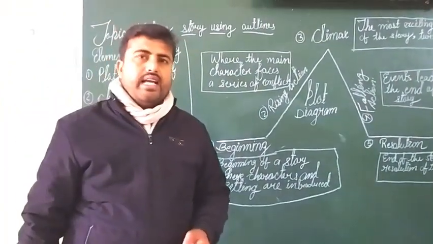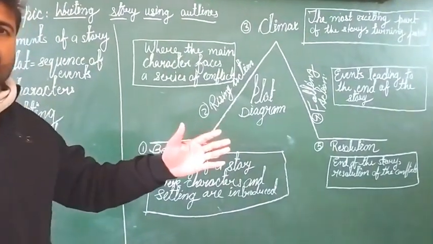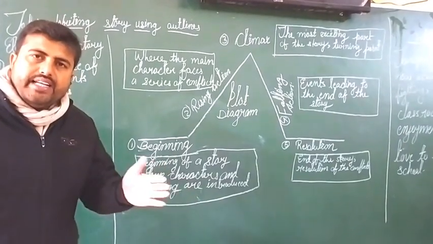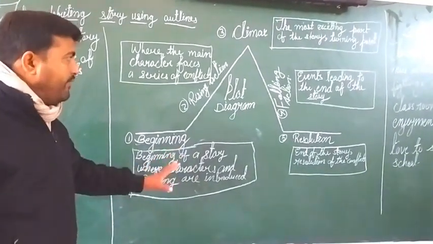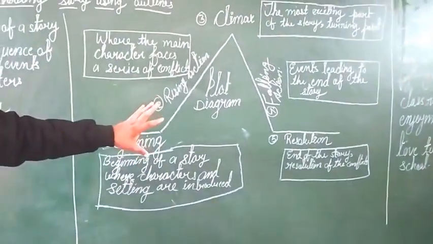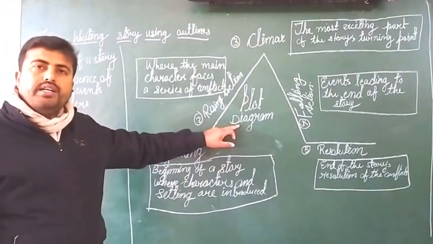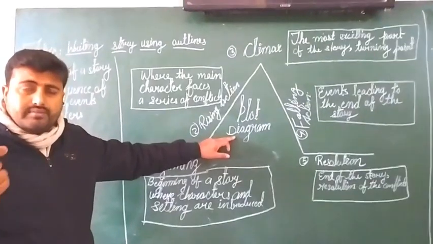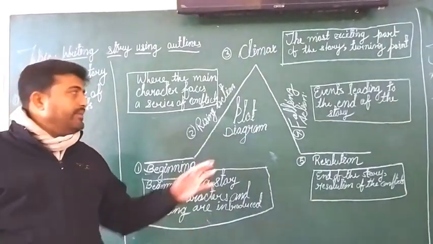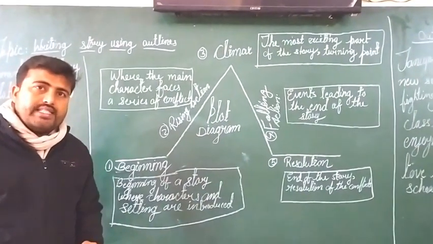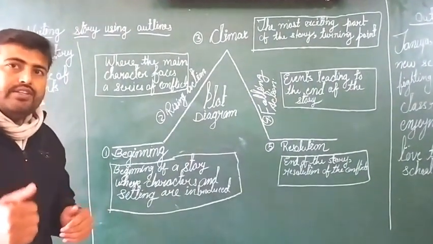My dear students, now see how you start and how to organize different events in a story. For that there is a diagram. The diagram is called the plot diagram. And I know that you know the meaning of plot. Plot means sequence of events. So how do you start the events?